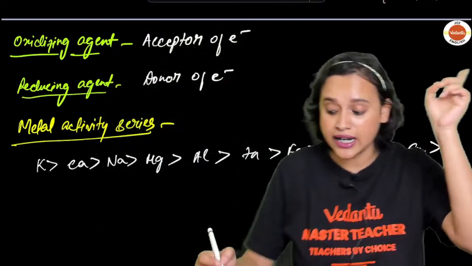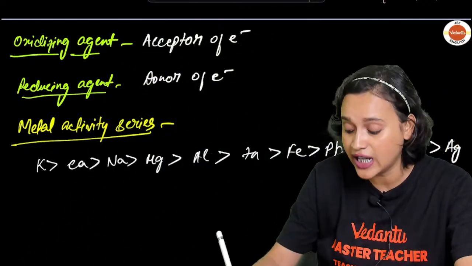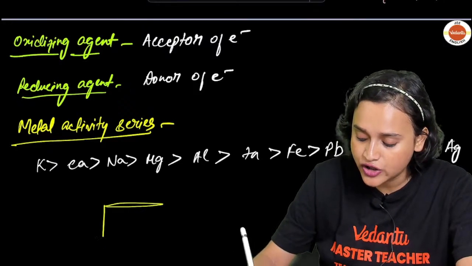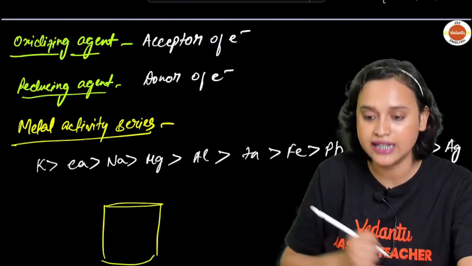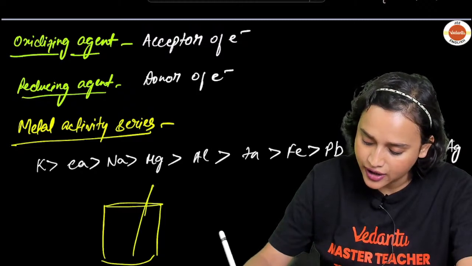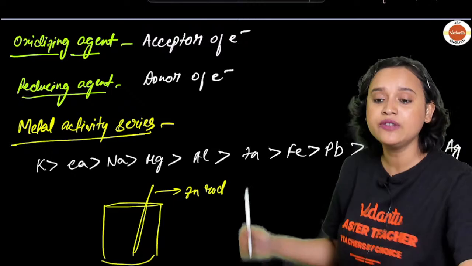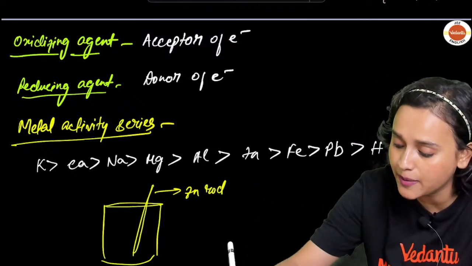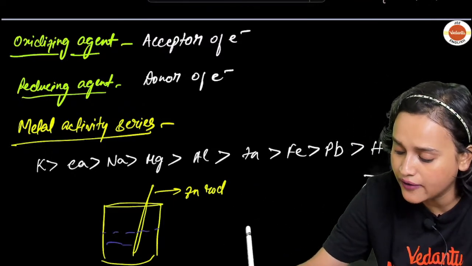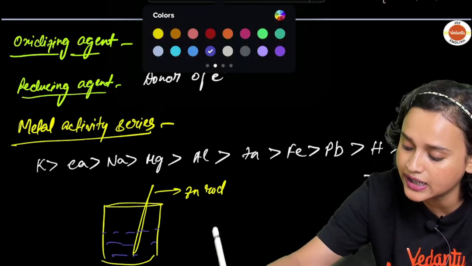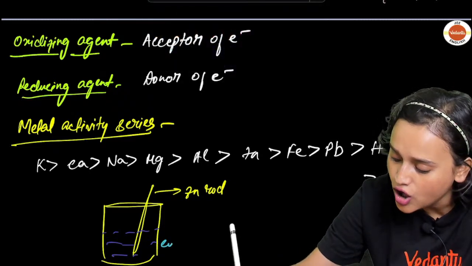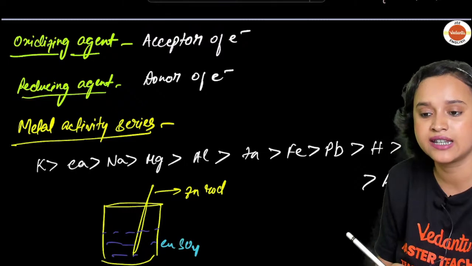Remember that experiment that we had, where you take a jar like this and put in a zinc rod. Let us say that we have put in a zinc rod here, and suppose you have here your blue color solution, that is basically nothing but your copper sulfate solution.